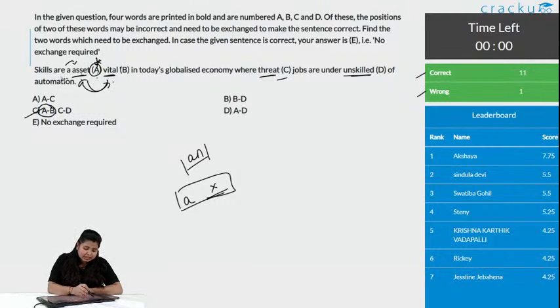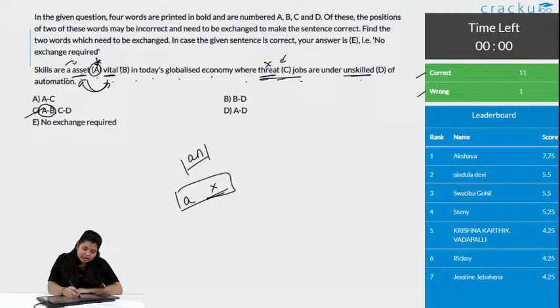Skills are a vital asset in today's globalized economy where threat jobs are under unskilled of automation. Obviously, threat jobs is like we are threatening someone. So, obviously, that is contextually wrong.